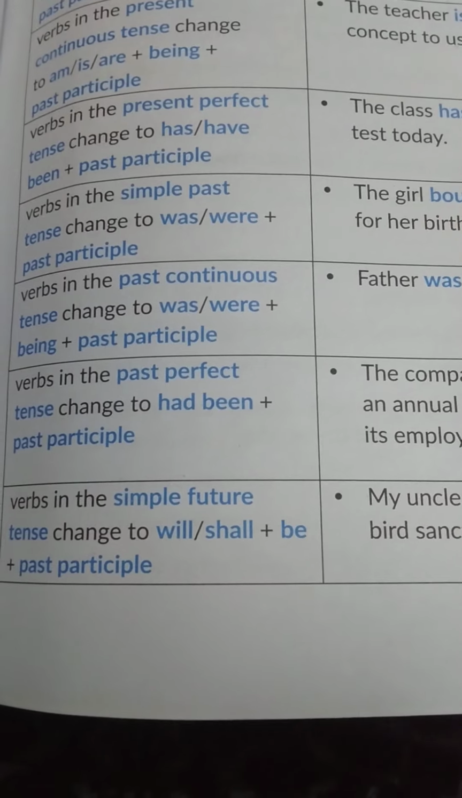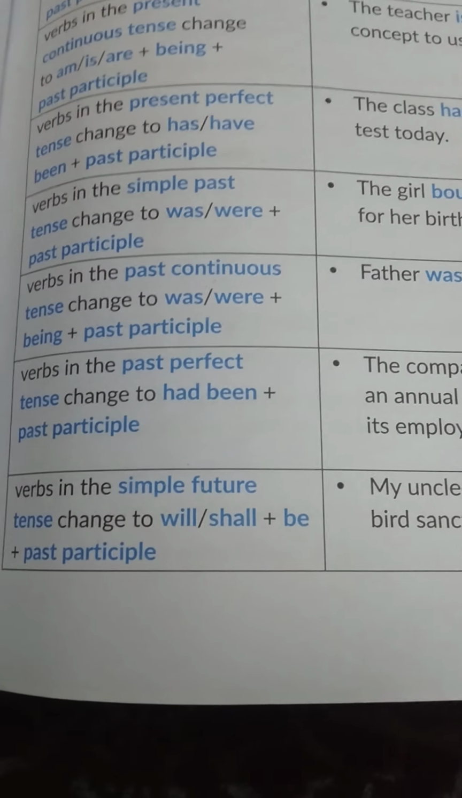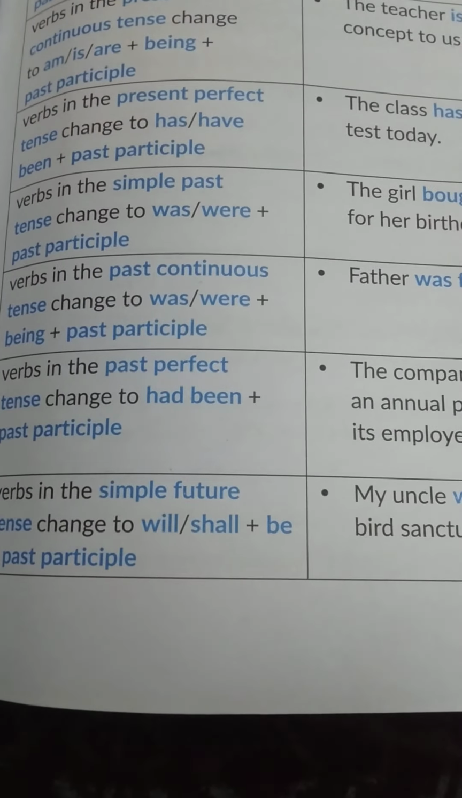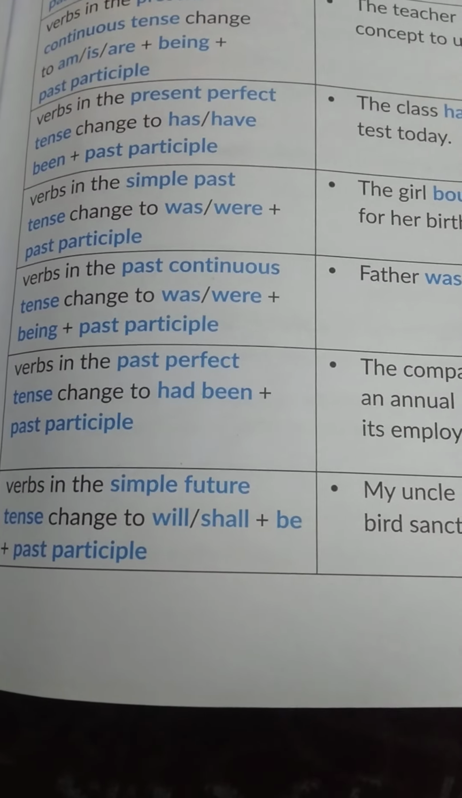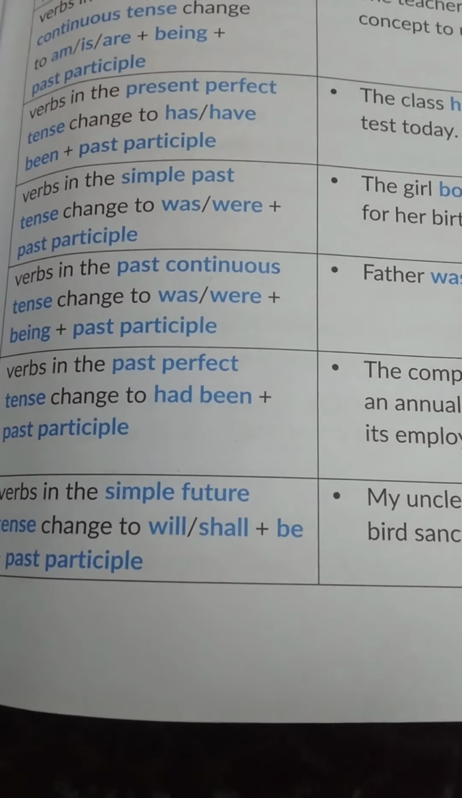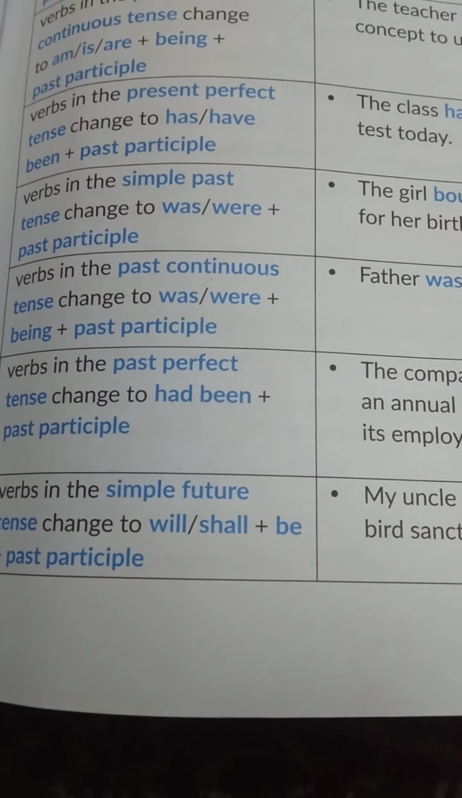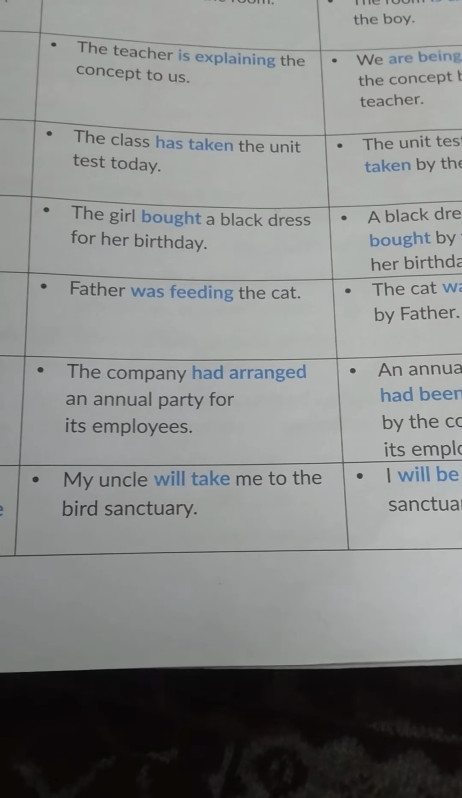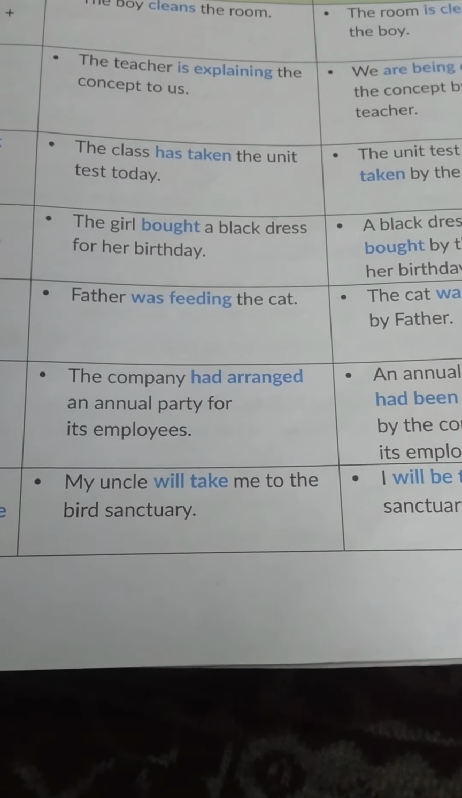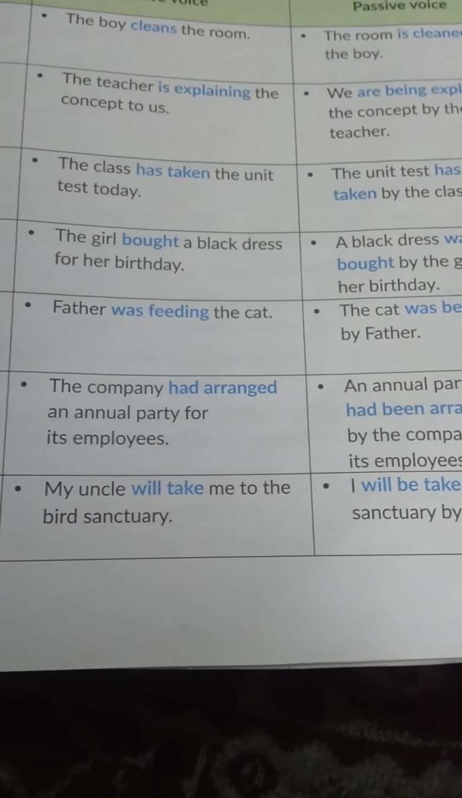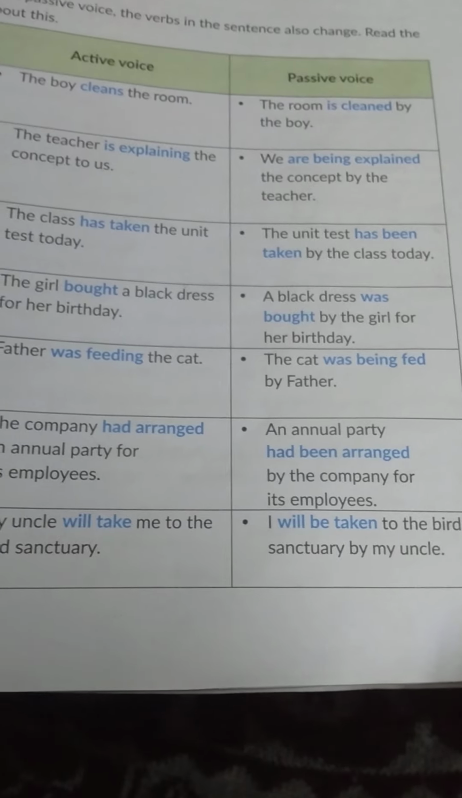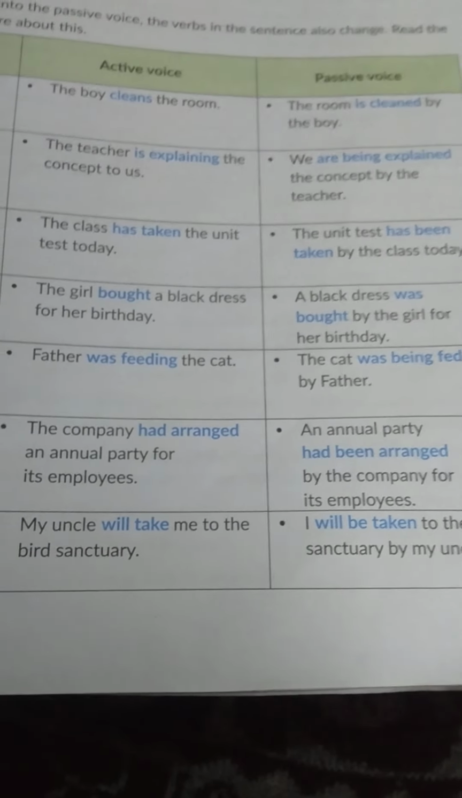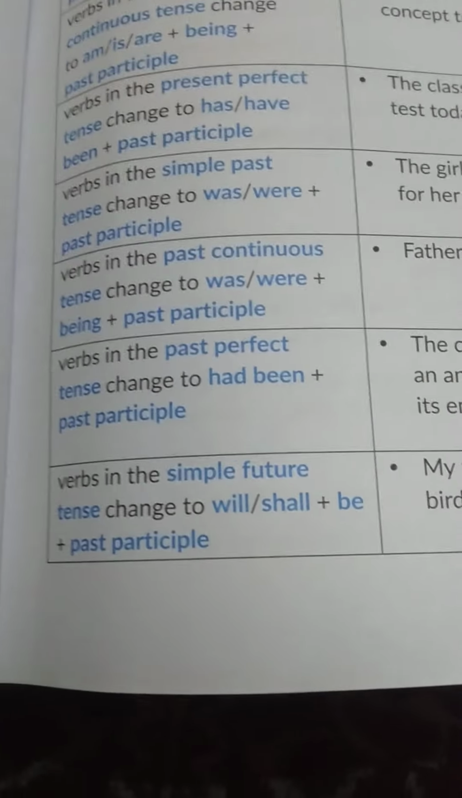Verbs in the past perfect tense change to had been plus past participle. As in present perfect, has or have was used and then been and V3. In the case of passive voice, had been will be used and past participle will be used. Here in the example, the company had arranged an annual party for its employees. So an annual party had been arranged by the company for its employees. It will be had been and then the V3 arranged.